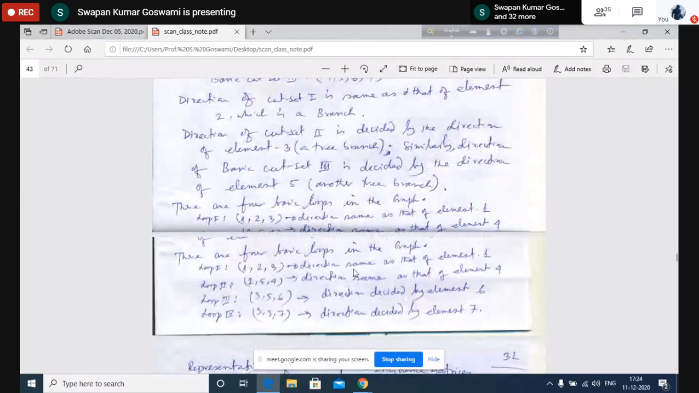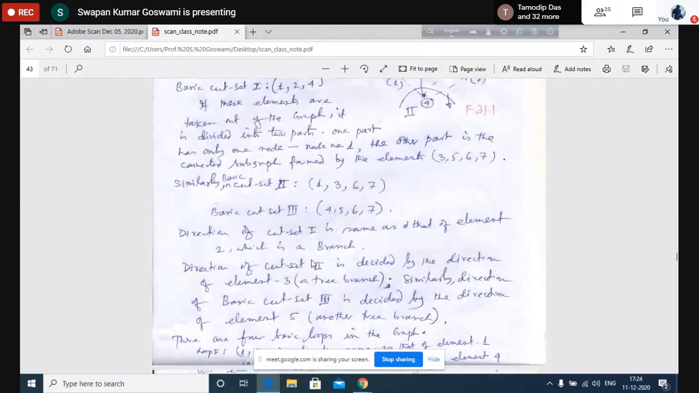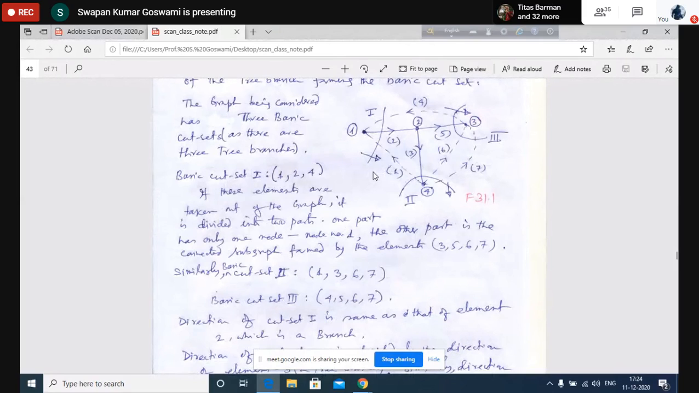Okay, that is written here, regarding the direction of the basic loop. So is it clear to you how direction of the basic loop is selected, how direction of the cut set is selected? Any question, any confusion, please tell me. Could you understand? Or who could understand, who could not, and who could?